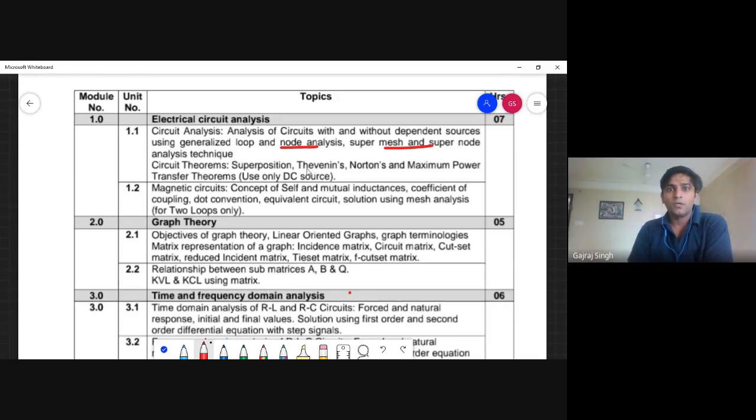Supernode concept. We will go through the theorems. Okay, so we will get to know about these.